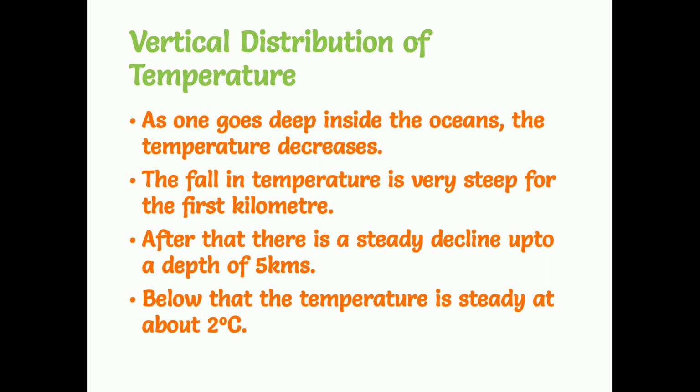From there onwards, continuously the temperature will be 2 degrees Celsius only, because the surface will have a lot of heat compared to the interior part of the seas and oceans. Why? Because the surface of the sea and ocean will be affected by the rays of the sun, and so it will be hot compared to the interior parts of the ocean.